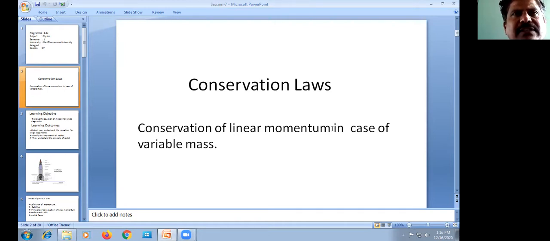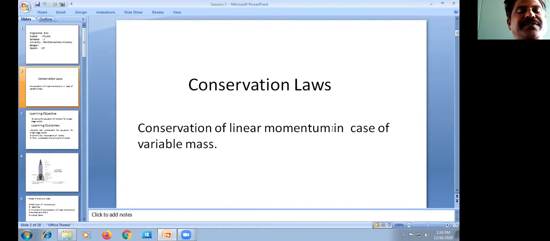This rocket is based on the principle of conservation of linear momentum under a variable mass. The mass of the rocket goes on changing with its motion. The principle states that the total linear momentum of the system is conserved, that is, remains constant, when the net external force acting on the system is zero.